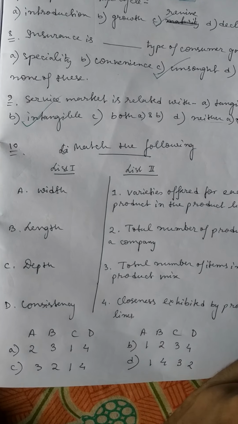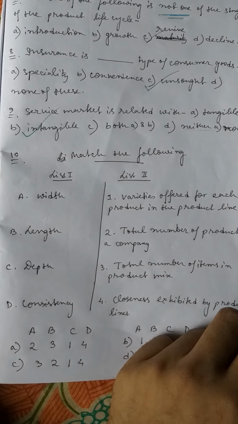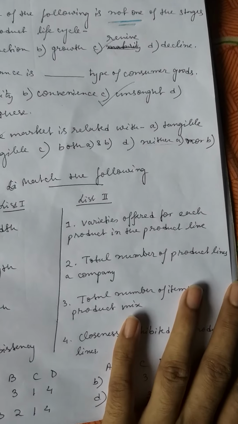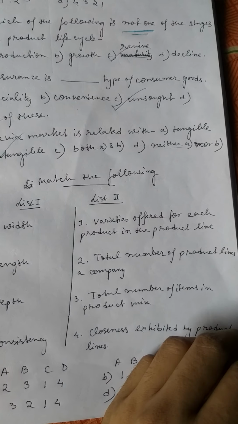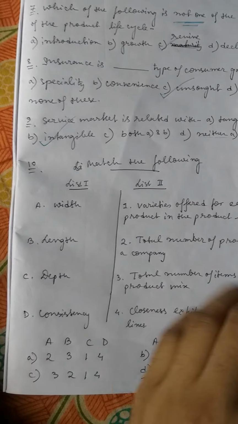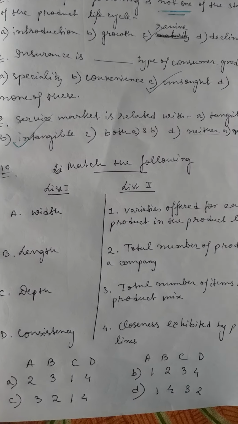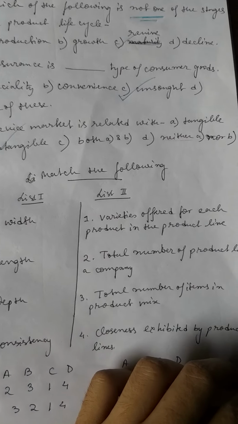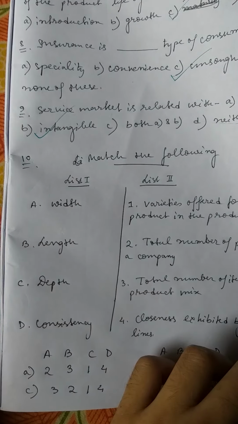So width, what is width? Width means total number of product lines of a company. A company which offers a total number of products, the total number of product lines, it's called width. What is length? Length means total number of items in product mix.